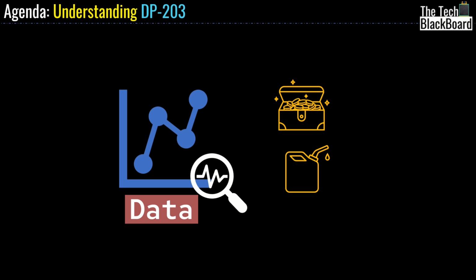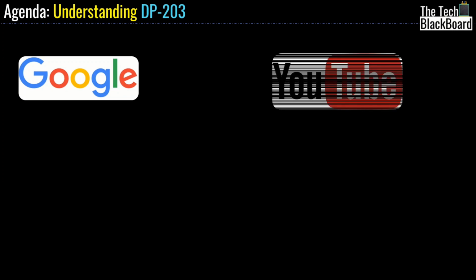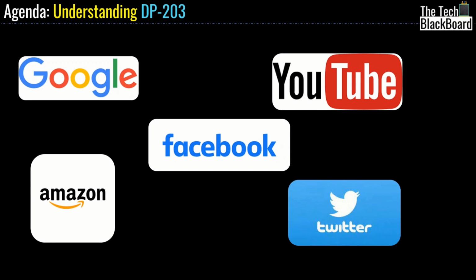Friends, data is everywhere, generated by the smallest devices to the biggest systems ever created by mankind. Companies like Google, YouTube, Facebook, Amazon, Twitter, and so many more, all these companies in one sense run their business on data. Data that is collected by you, me, and billions of others. And these days, my friends, companies are spending huge money on data analysis so that they can take informed decisions and have a competitive advantage over their rival companies. And thus, this is the best time to become a subject matter expert in data analysis.